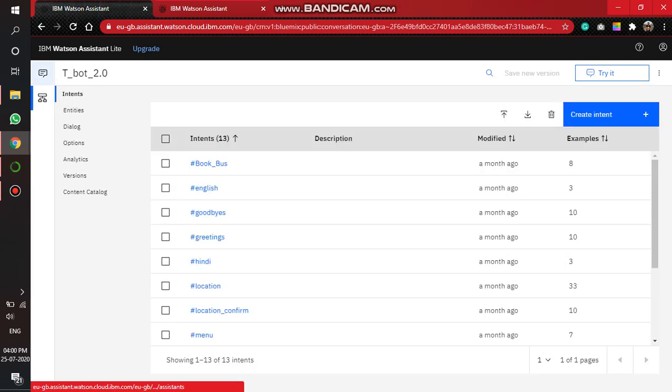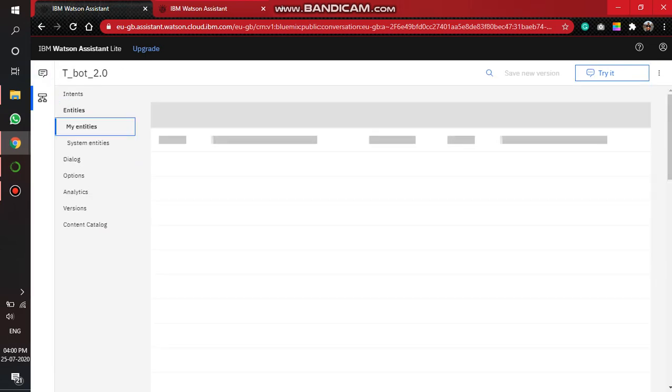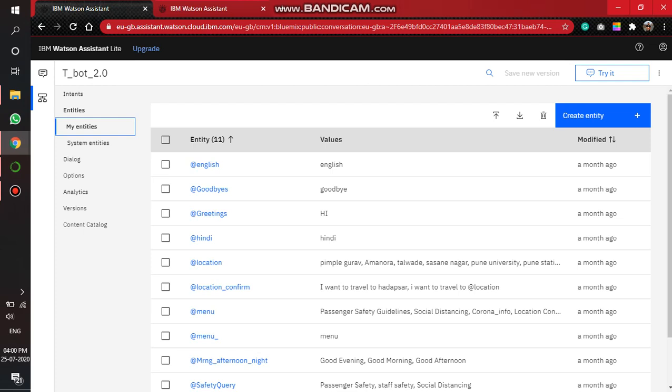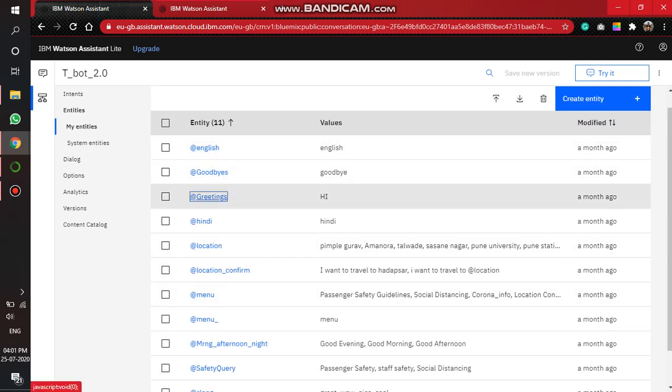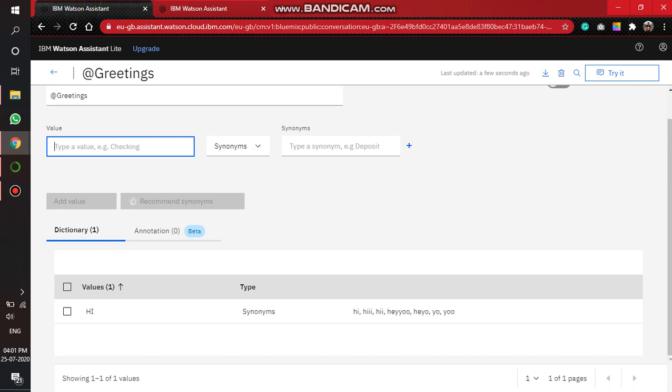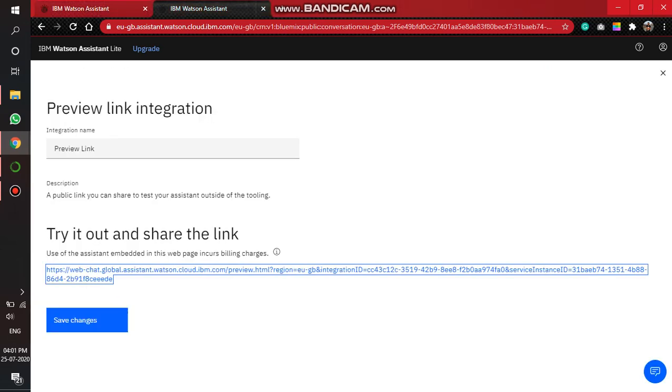Now, we will move on to entities. An entity is a term or object that is relevant to our intents and provides a specific context for an intent. That is, here we get freedom in grammar. We will give examples here that are more user oriented. For example, we will check the greetings entity. Here I have defined just one entity, that is hi, but in the synonyms there are variants of this, so it becomes more user oriented. Now we will move on to the live demonstration.